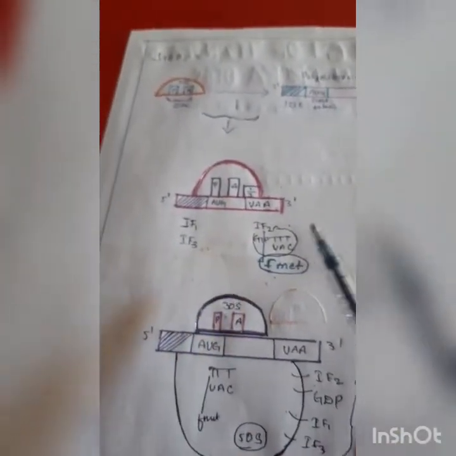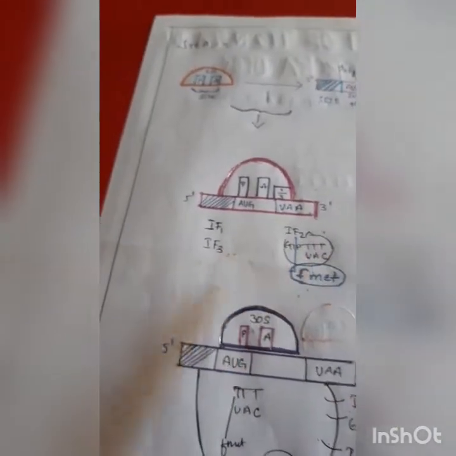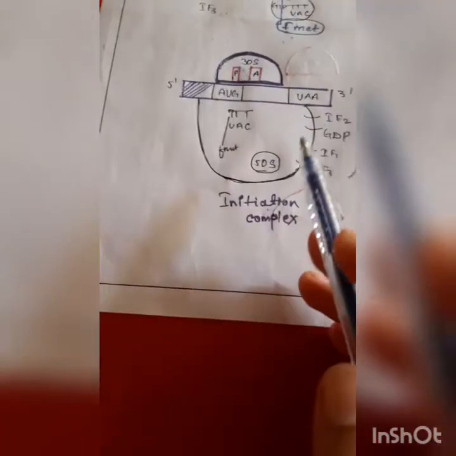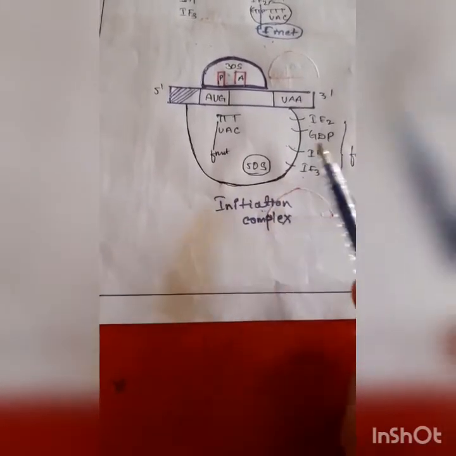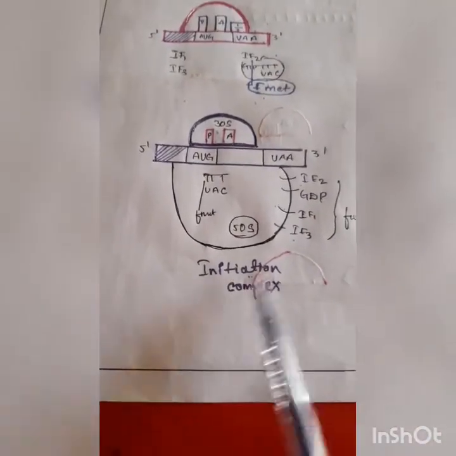GTP hydrolyzes to GDP on IF2 with the attachment of fMet. Here the AUG anticodon base pairs with AUG, after which IF2, GDP, IF1 and IF3 fall off and the 50S ribosome binds. Here the initiation complex forms.